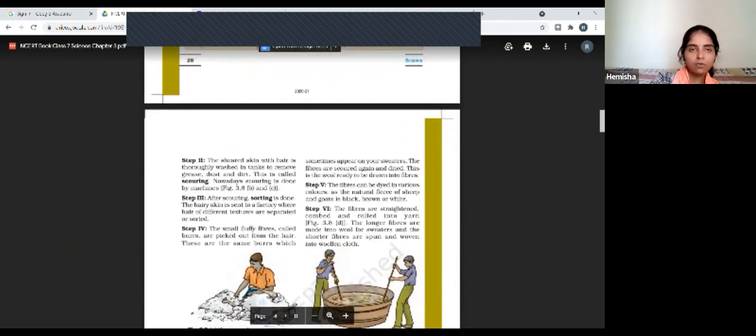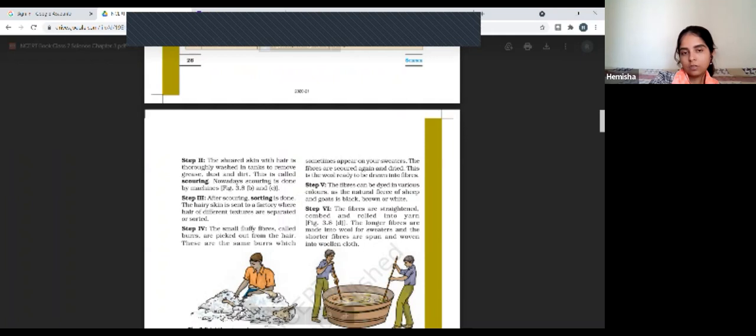Scouring, you know, is where we need to remove the dust particles, grease and dirt from that particular fleece. Third part, sorting. Sorting means what? This will be sent to the factory where the process will start. What is this process? Separation of coarse hair and separation of thin or smooth hair.